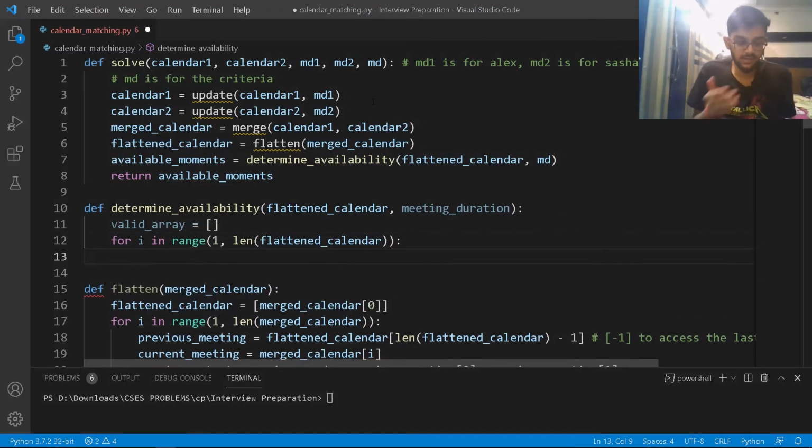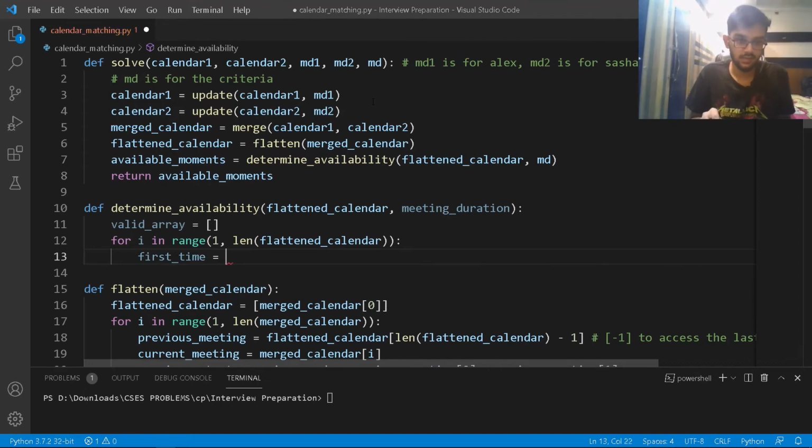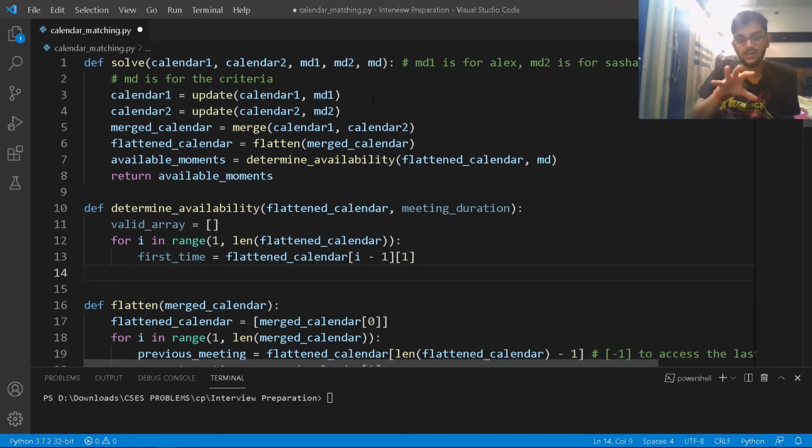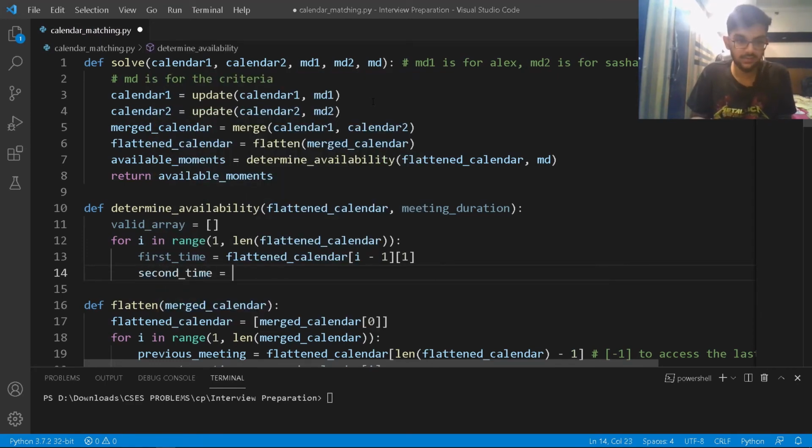So I'm just going to simply write basically first time, right? So the first timestamp is going to be flattened calendar of i minus 1 and the end aspect of that tuple, and then we have a second time, which is going to be flattened calendar of the current index, and take the starting time. So 0 is the starting time, 1 is the ending time. That's why we have first time.